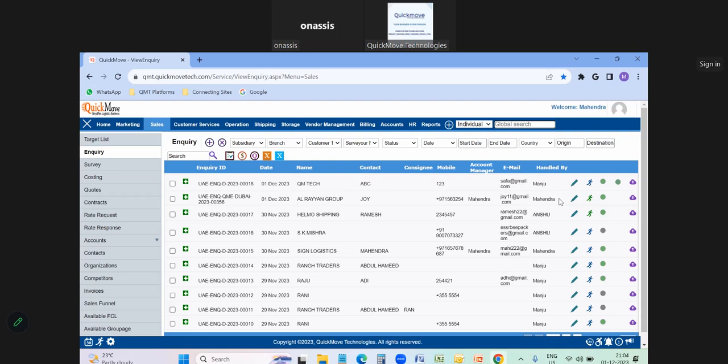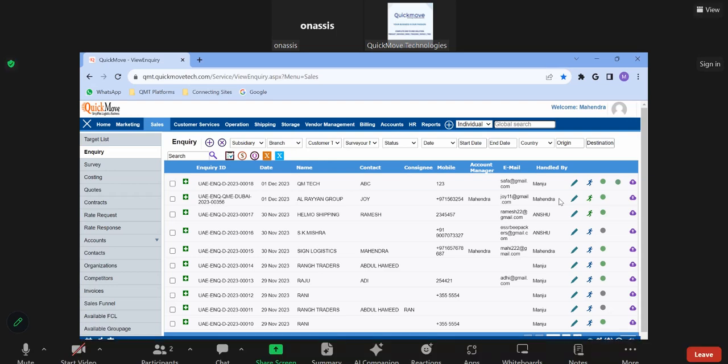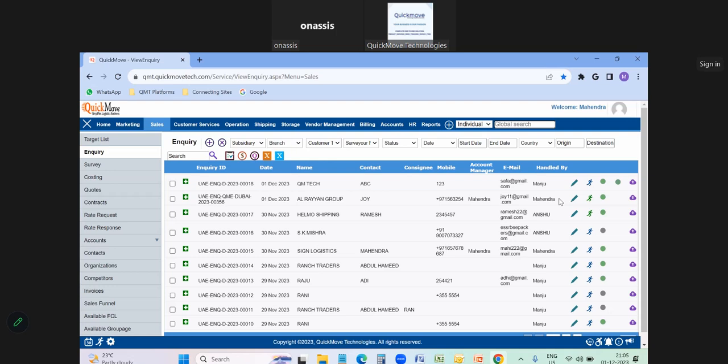Complete finance modules are available in the platform, so no other third party applications are required for logistic companies. Be it accounting software, any other applications, or Excel sheets, they can work on the software itself. And our software supports not only desktop or laptop, it supports mobile and laptop also. They can log in through mobile and laptop.